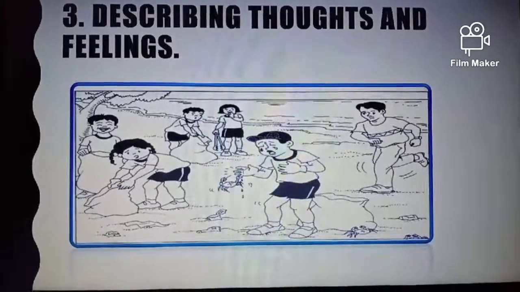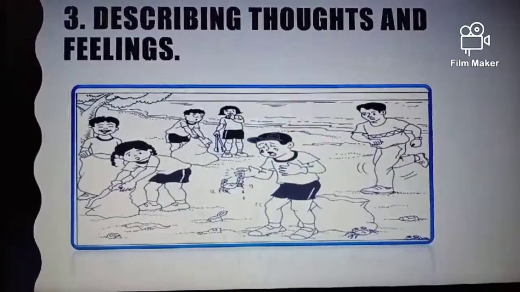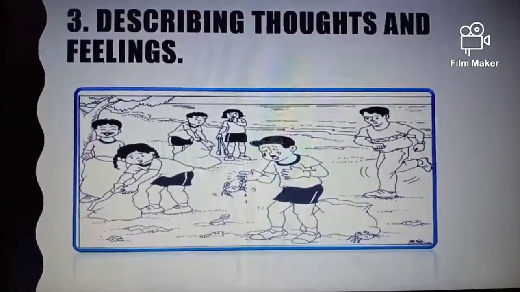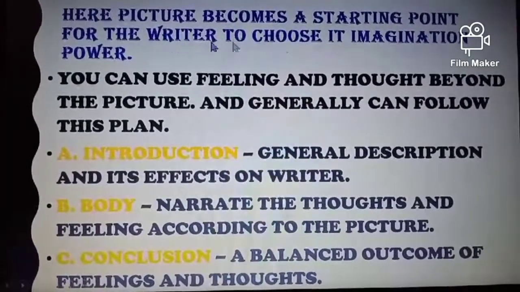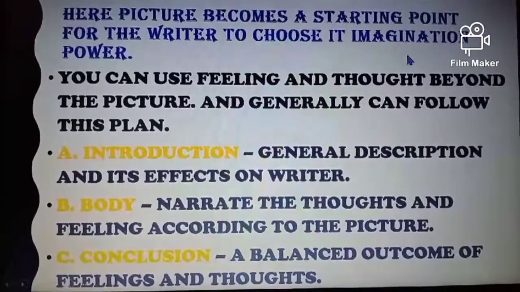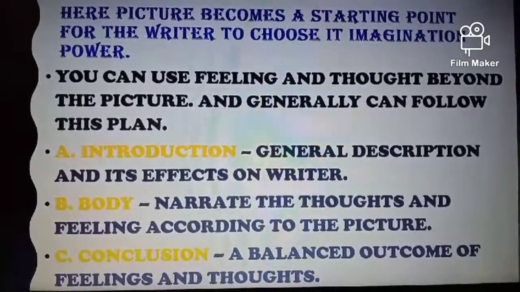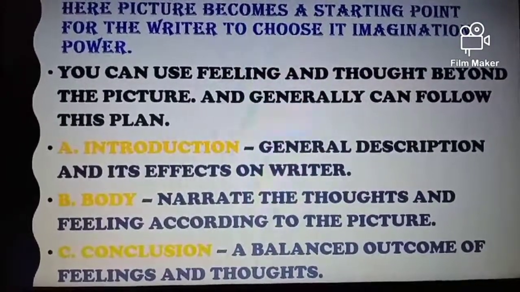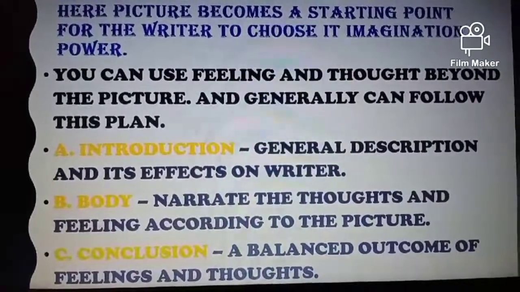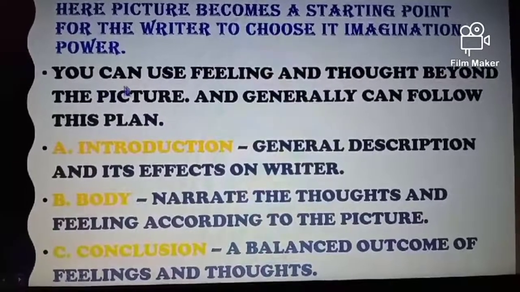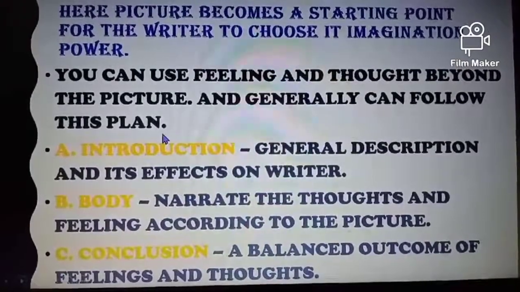If you are unable to write a story and a description of that picture, we can go for thoughts and feelings. For that, what points should be considered? First, here the picture becomes a starting point for the writer to choose imagination power. It means the picture gives you the starting point, and then accordingly we can start imagining ourselves, and with the help of great imagination power we can write about feelings and thoughts. Here you can use feelings and thoughts beyond the picture and generally follow this plan.